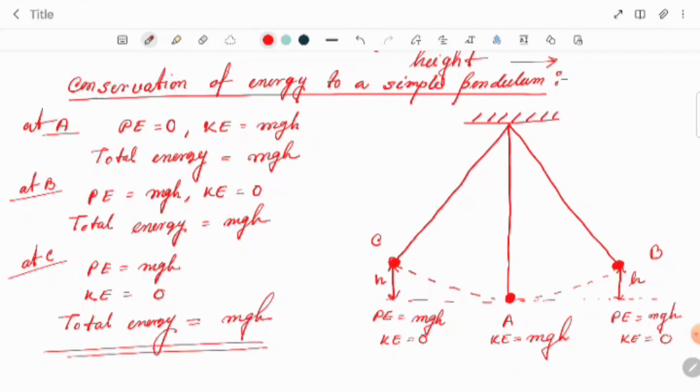So this is the application of conservation of energy to a simple pendulum we have discussed. In this chapter, the energy chapter, work power energy, we have this part 2. This completes the second chapter of class 10. Next day we'll discuss some numericals in part 3 of this video, the important numericals from this chapter.